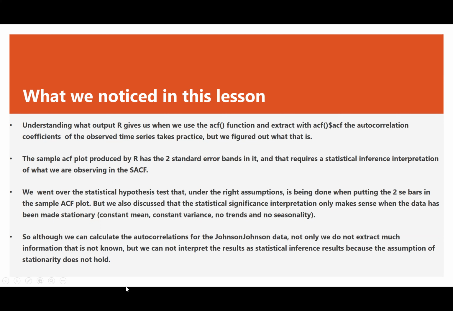I hope you enjoyed this rather theoretical presentation, but focus more on the interpretation and how to extract the values of the autocorrelation. In future lessons, we are going to learn how the sample autocorrelation functions of different stochastic processes look and become more familiar with their interpretation. So I will stop sharing now.